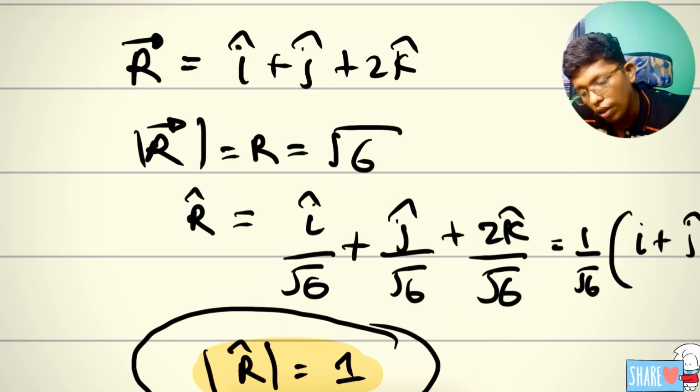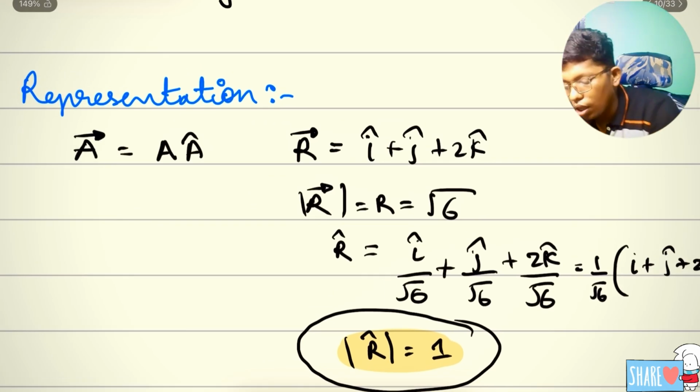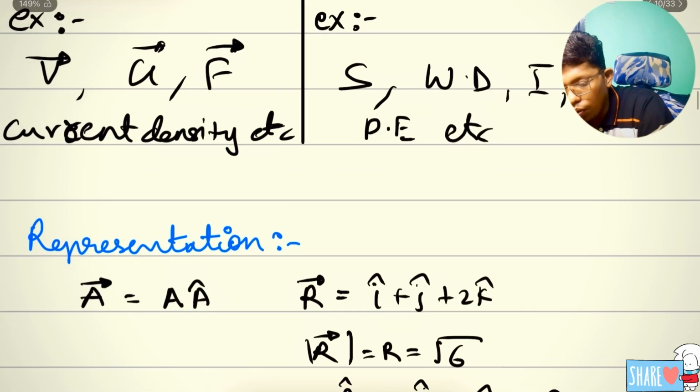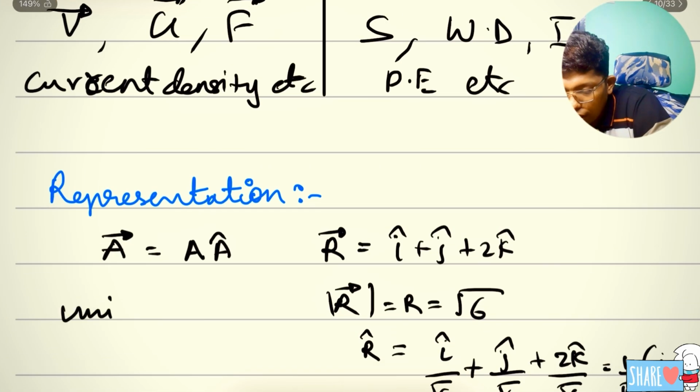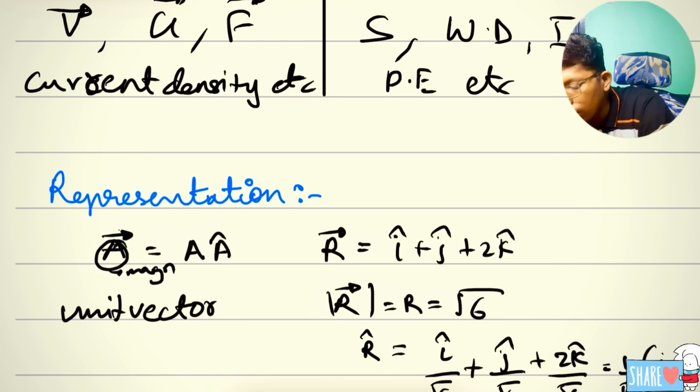That's all. One thing I want to say is that a unit vector is not just about having magnitude; it also gives direction. If you see here, A is showing the magnitude, and here A vector is showing the direction.